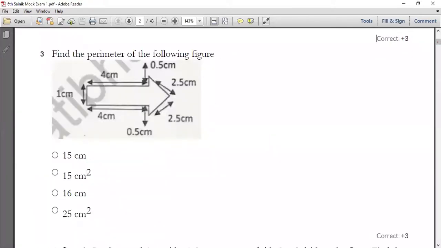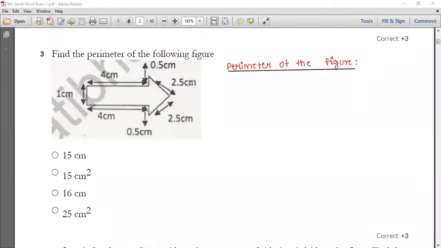Here you have a figure, and for this figure you have to find the perimeter. Let us find the perimeter of the figure using the formula.